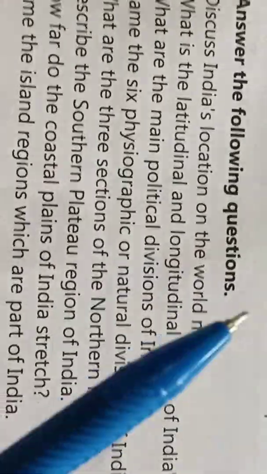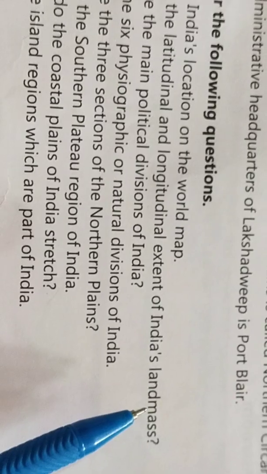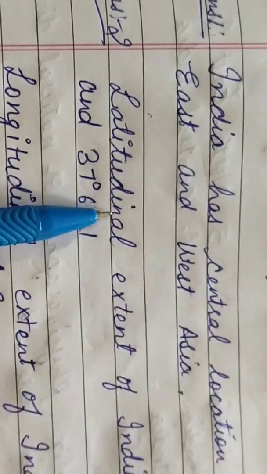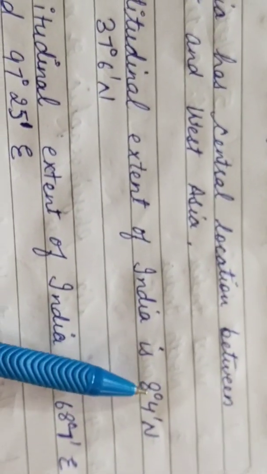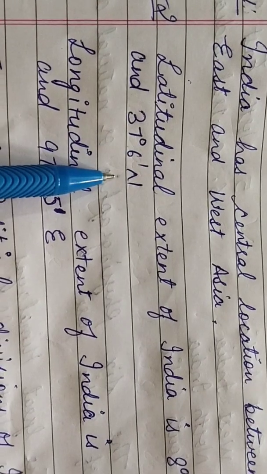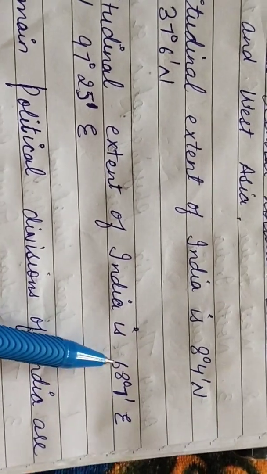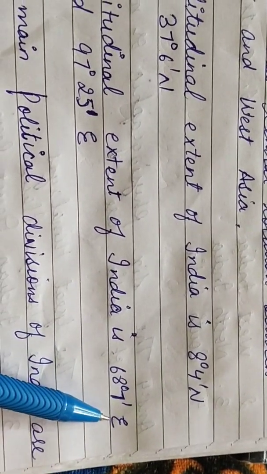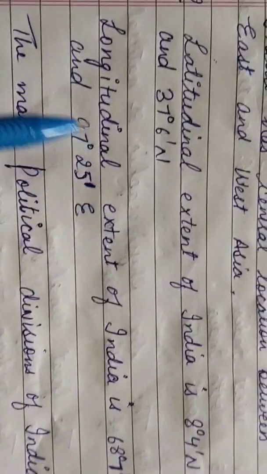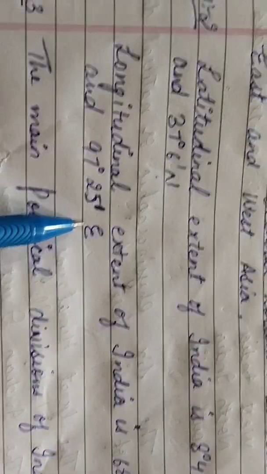Then they ask us what is latitudinal and longitudinal extent of India's landmarks. Question number 2 this is. So answer for this is latitudinal extent of India is 8 degree 4 minutes north and 37 degree 6 minutes north. Longitudinal extent of India is 68 degree 7 minutes east, put E for east, and 97 degree 25 minutes east, put E again for east.